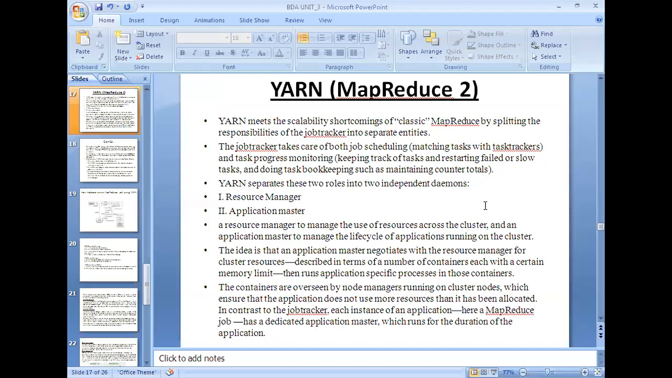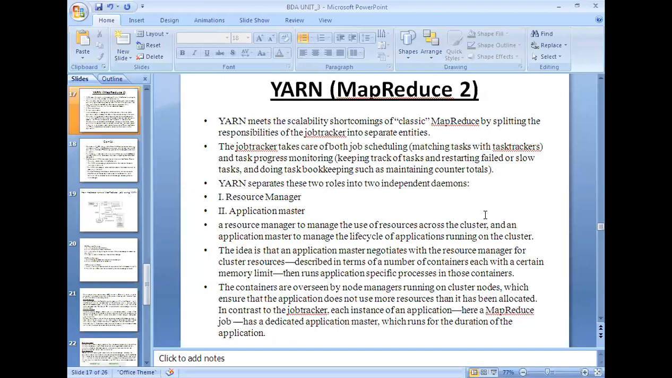YARN meets the scalability requirement. Scalability means that even if the number of systems added to the cluster grows, the performance will not fall down, right? As I told you, if the cluster size is greater than 4,000, then definitely there exists a problem with the previous framework.